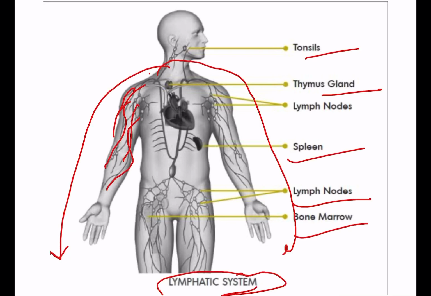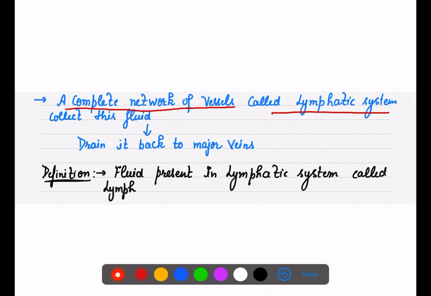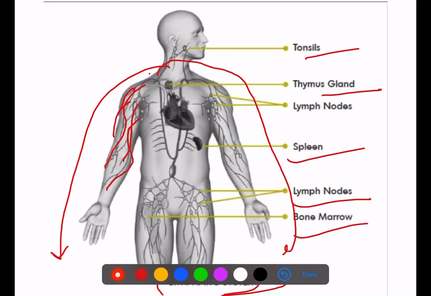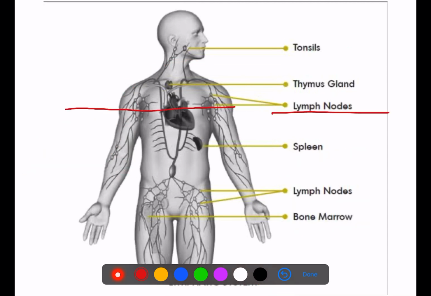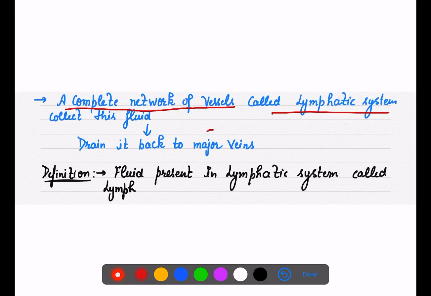That is known as our lymphatic system. Now this lymphatic system collects fluid, because it is going deeper into the areas. In lymphatic vessels में ये जो fluid flow करता है, that is called your lymph.